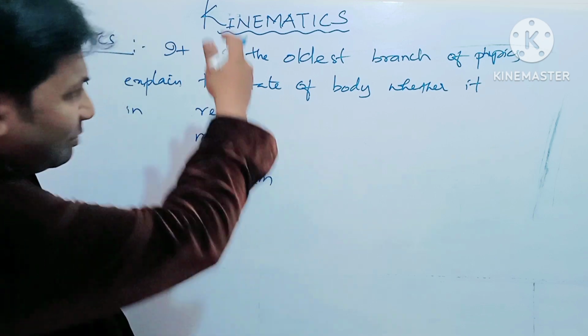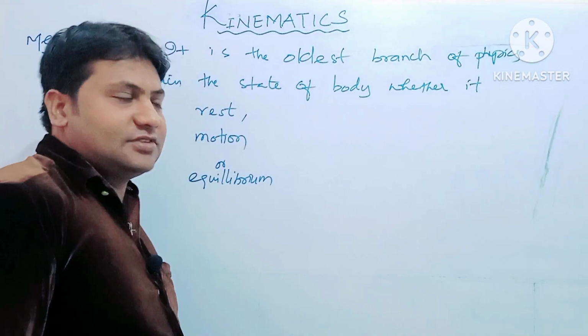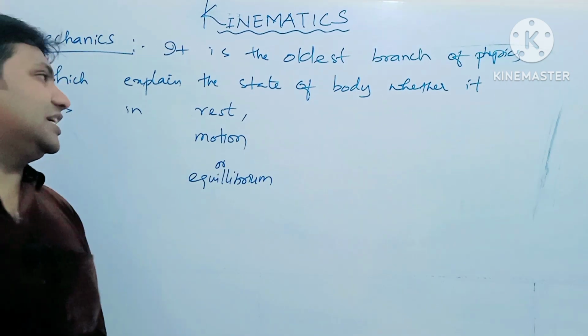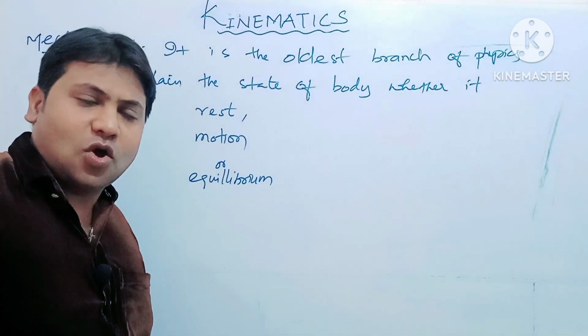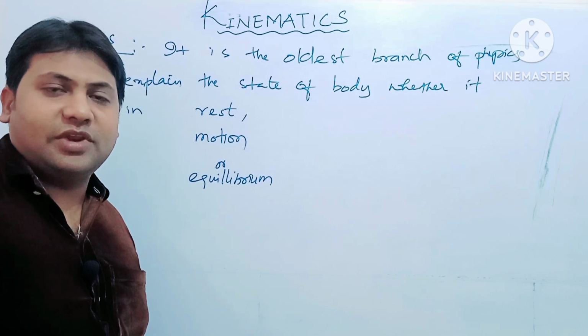Mechanics is the oldest branch of science, physics, which explains the state of a body, whether the body is in rest or motion or in equilibrium.